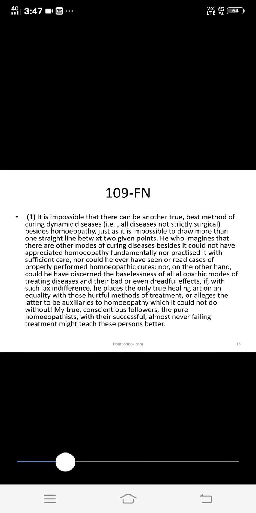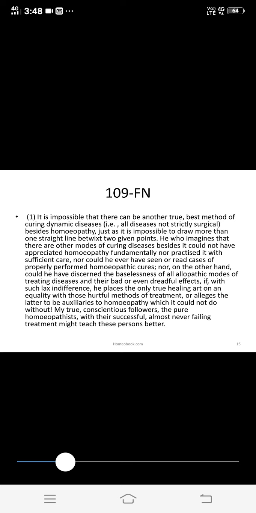Then 109 also has a footnote, also regarding the drug proving. It is impossible that there can be another true best method of curing dynamic diseases, that is, all diseases not strictly surgical, besides homeopathy, just as it is impossible to draw more than one straight line between two given points.